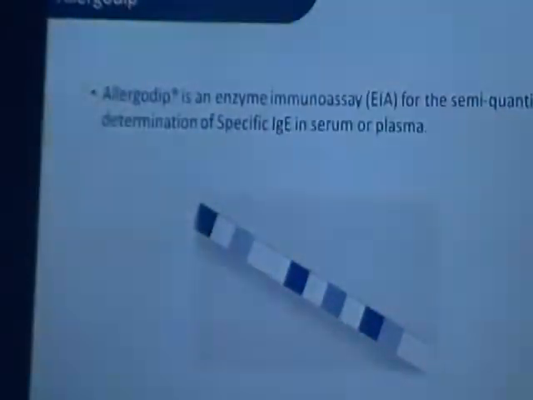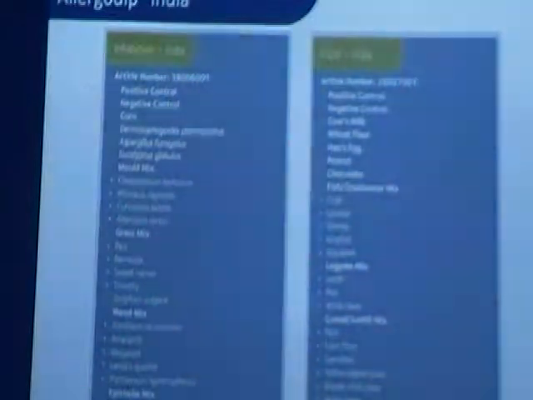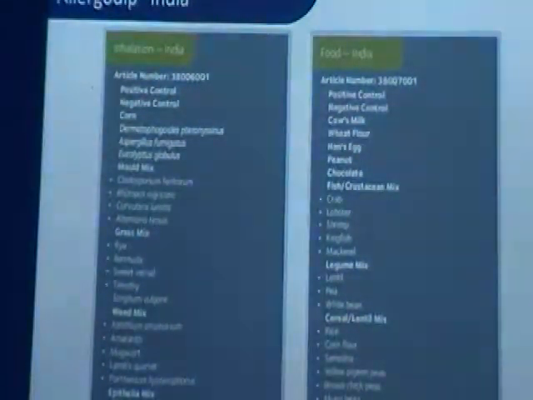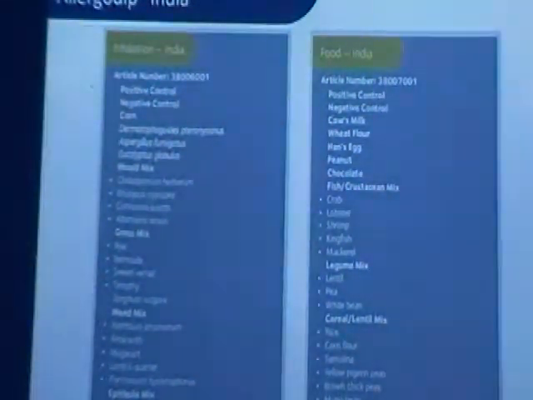Currently in India, we have come up with only two panels. We are working on more. Currently, we have Inhalation India and Food India. These allergens have been selected after making an extensive study across India. We have selected these allergens.